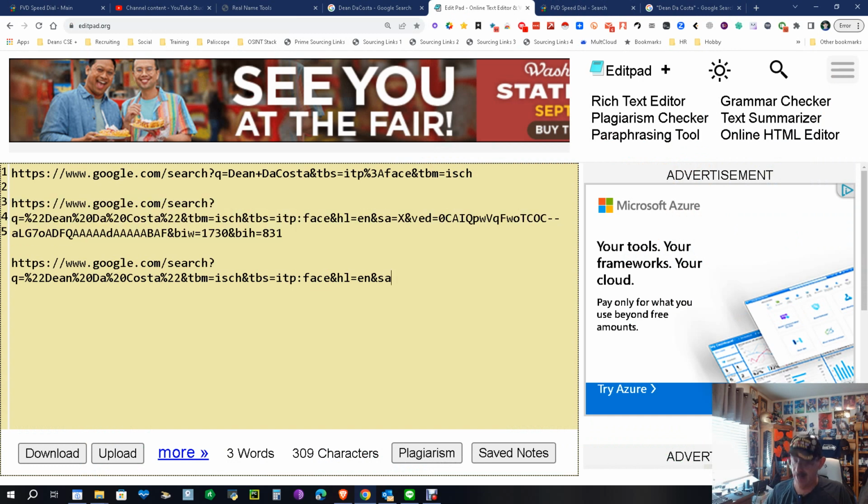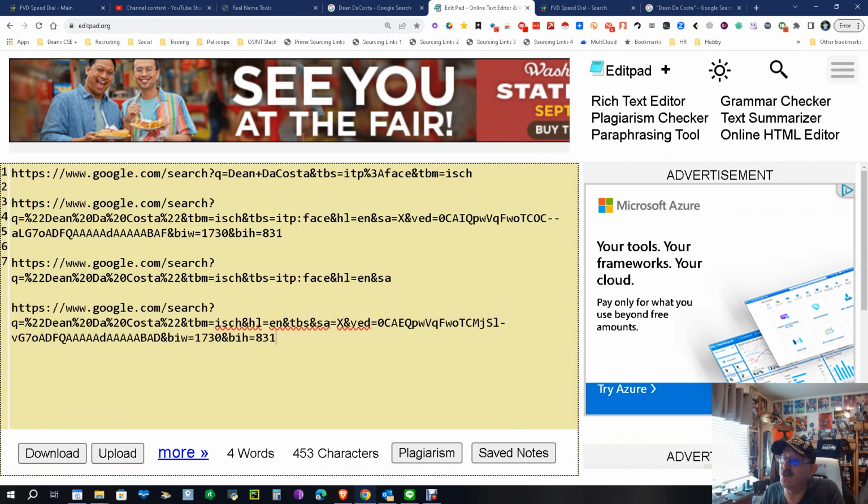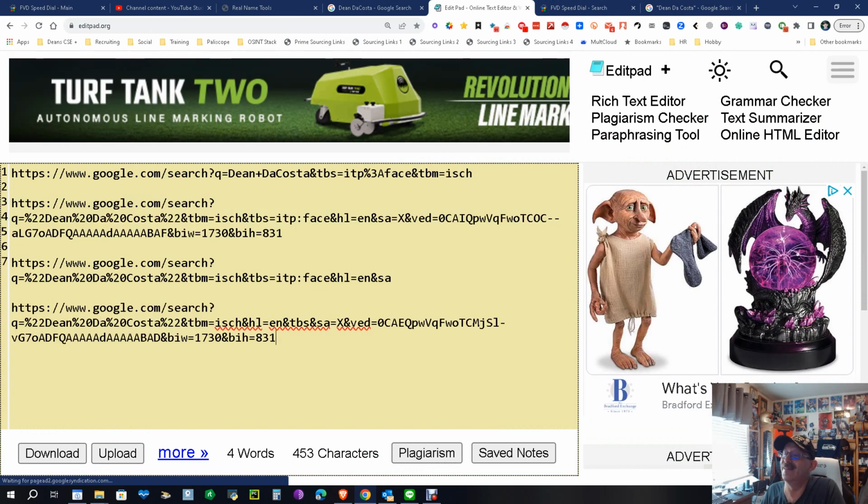Let's go ahead and put any type in here. What you're going to have to do is figure out where any type is. You don't see that here, so it's hard to figure out where you put the word face. Now we know because it's after the ITP, but here's the problem: there is no ITP. So the question is, where would you do it?